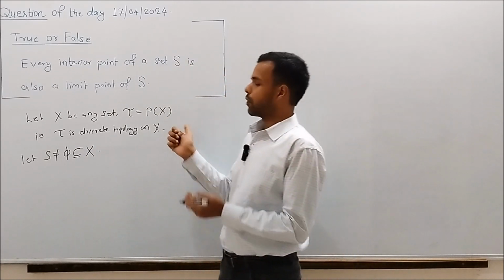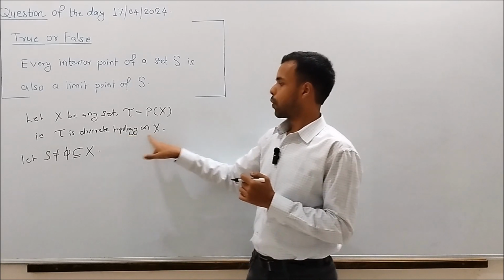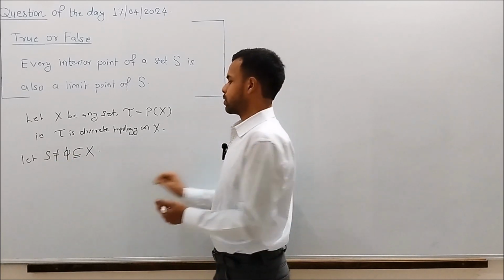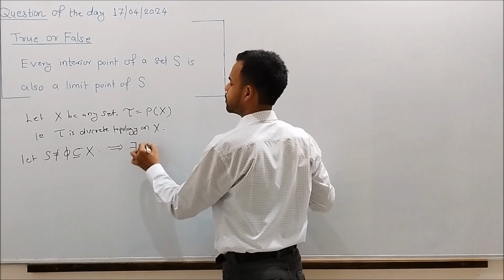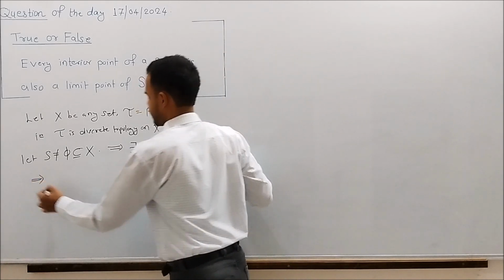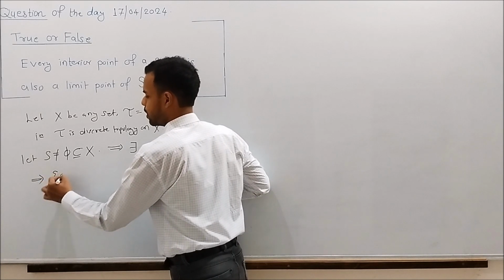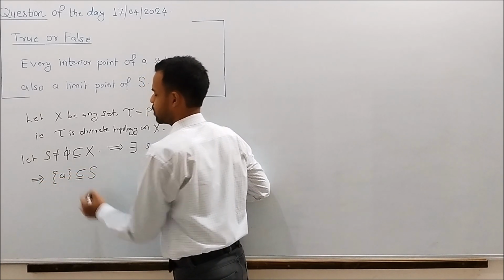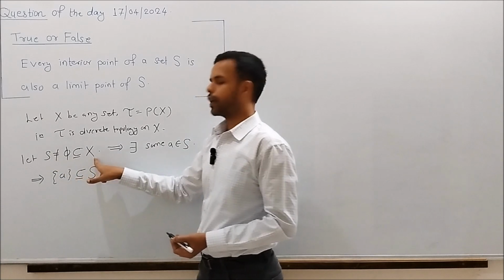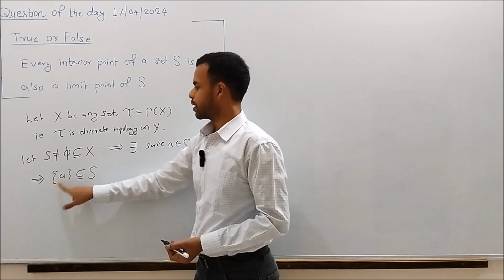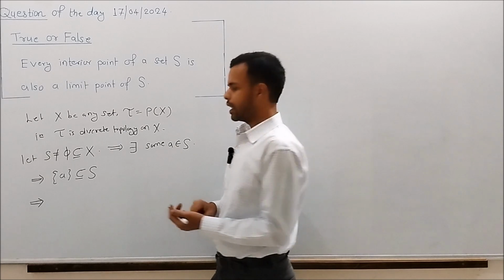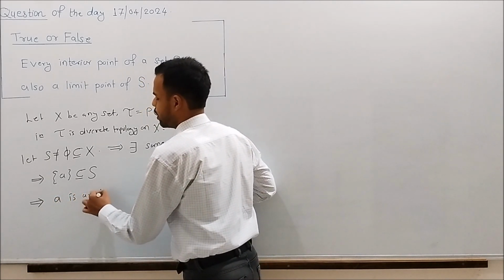We have considered (X, tau) to be a discrete topological space, and S be any non-empty subset of X. Since S is a non-empty subset of X, there must exist some A belongs to S. So as A belongs to S, the set containing A is a subset of S, and consequently a subset of X also, because S is a subset of X. So by definition of interior point of a set, we can see that A is an interior point